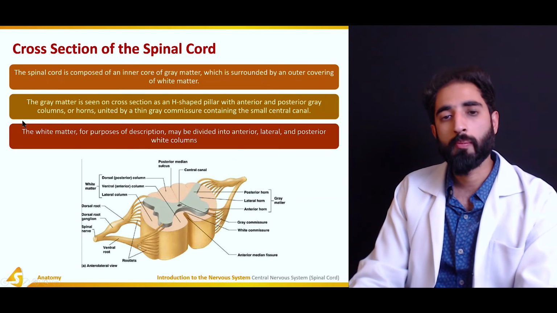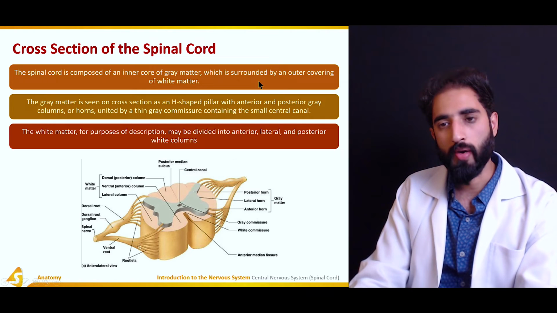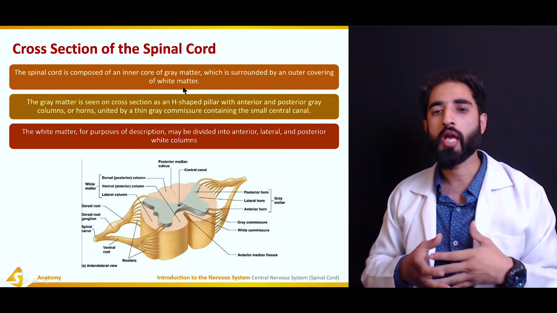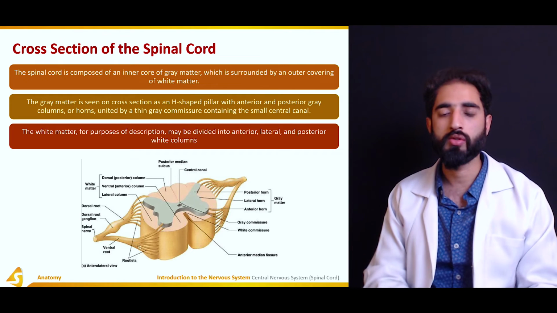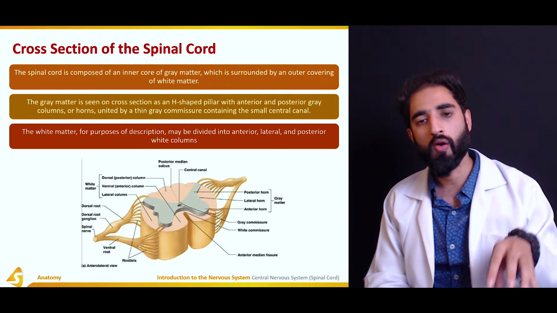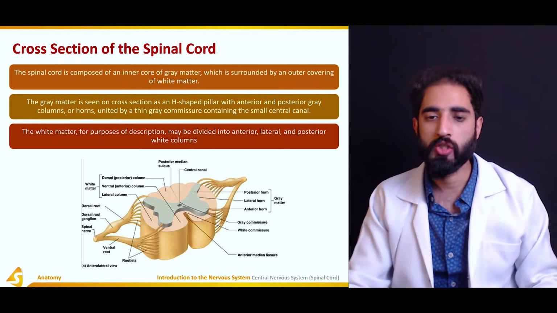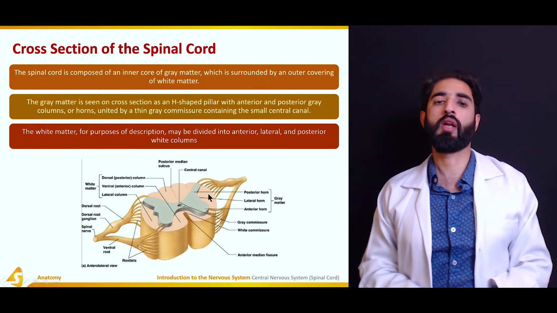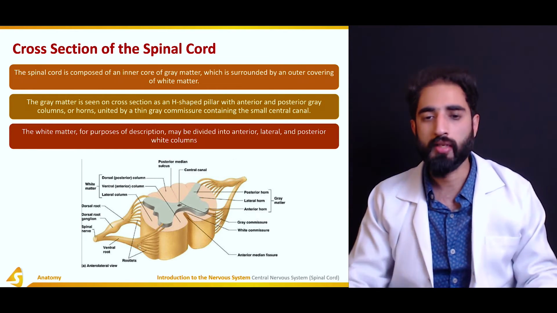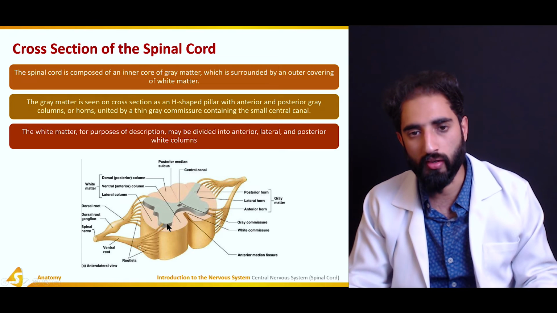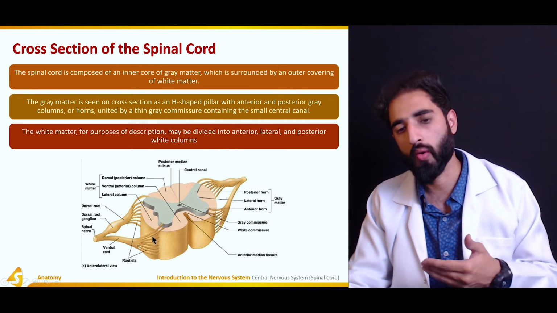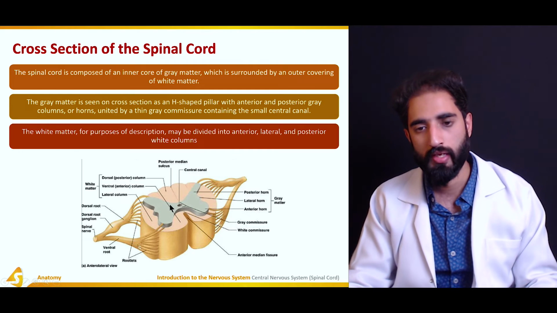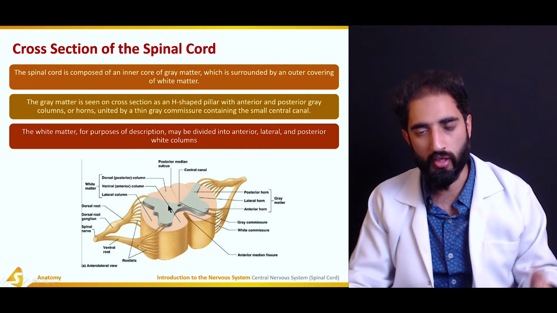Moreover, the spinal cord is composed of an inner core of gray matter which is surrounded by an outer covering of white matter, which is in opposition to the brain, in which the white matter was inside and the gray matter was outside. The gray matter is seen on cross section as an H-shaped pillar. You can see it's like an H with anterior and posterior gray columns or horns, or you can also call them ventral and dorsal gray columns, united by a thin gray commissure, which is this. This is the thin gray commissure.